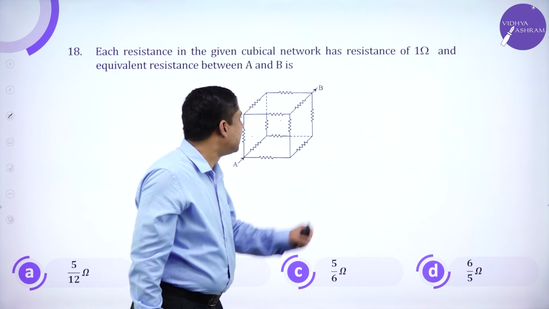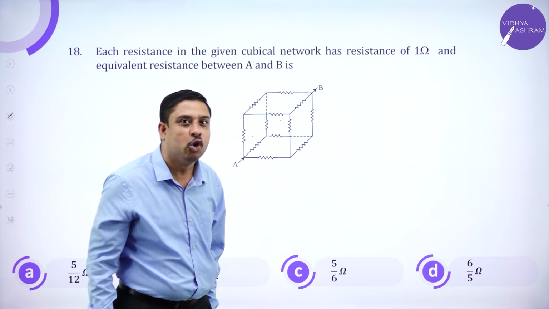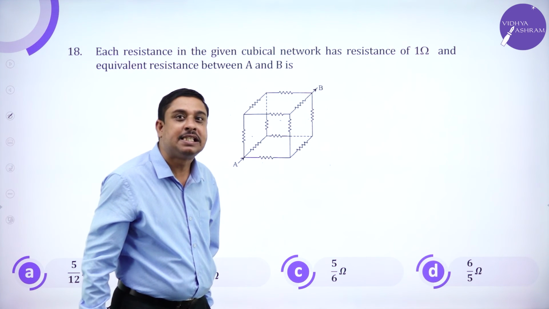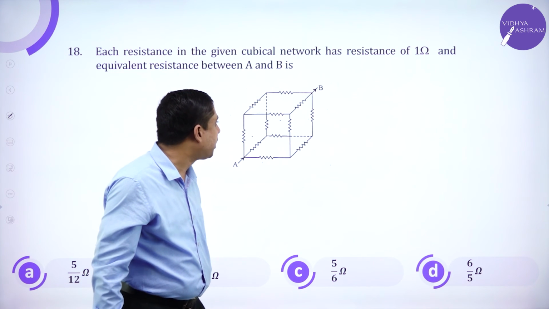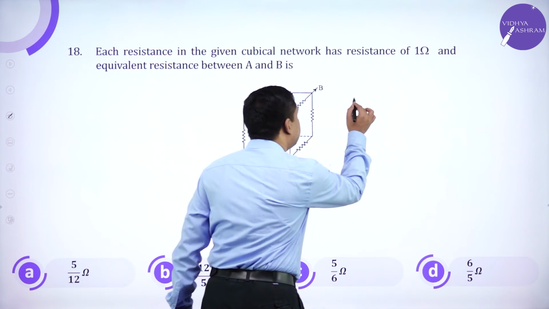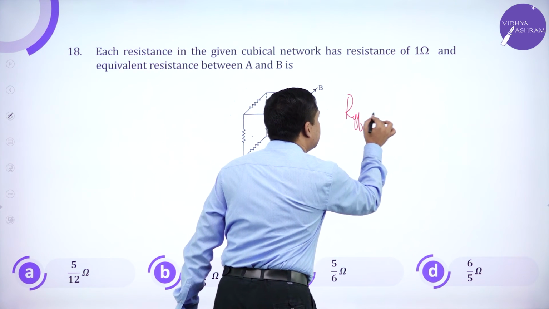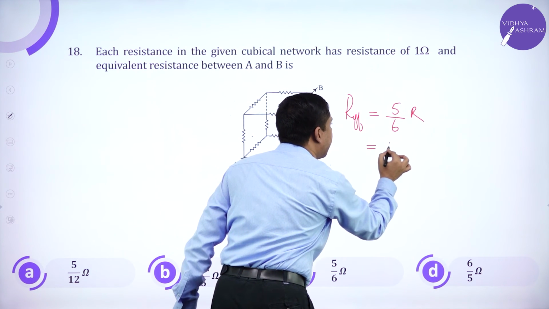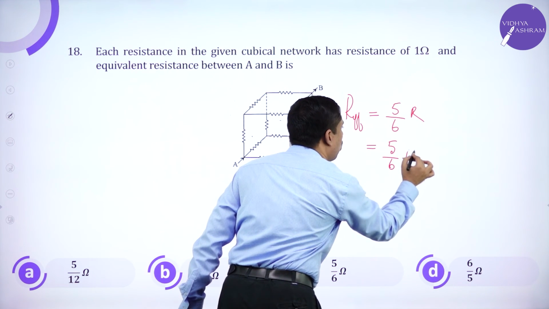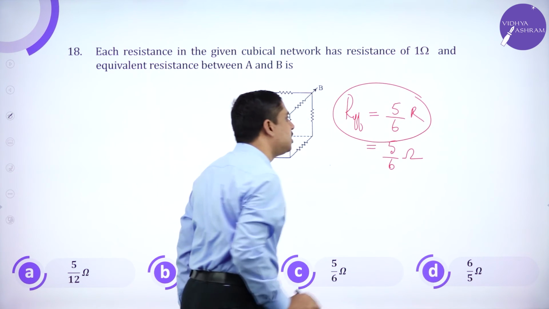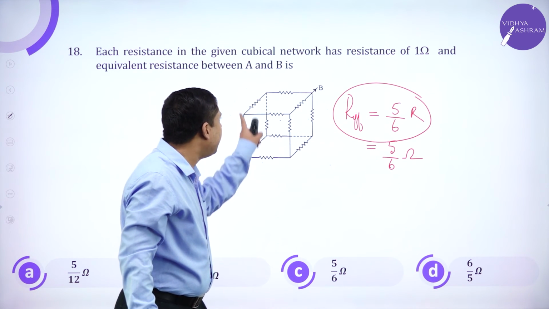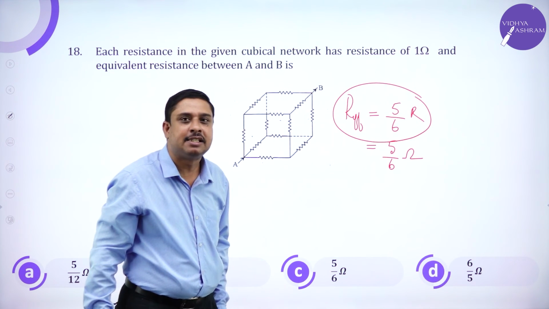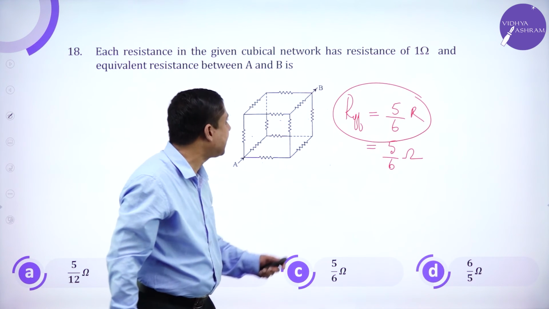What is the resistance between two sides of a cube? You should have learned this very effectively. Whenever we simplify a cubical network connected like this, the effective resistance is always 5 by 6 times R. He says R is 1 ohm, so 5 by 6 ohms should be the answer. This is a useful fact, students. Whenever you have a cubical network, the effective resistance turns out to be 5 divided by 6 R.